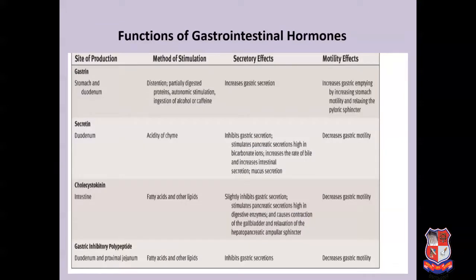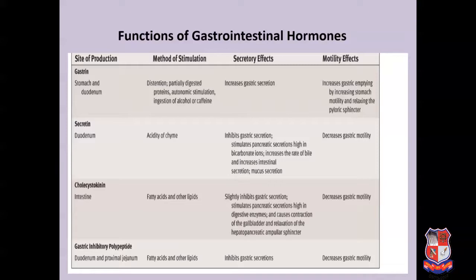As you can see from this table, these are the various functions of gastrointestinal hormones: gastrin, secretin, cholecystokinin and gastric inhibitory polypeptide. Gastrin is mainly present in the stomach and duodenum. Its secretory effect is to increase gastric secretion, and it is responsible for increasing gastric emptying by increasing stomach motility and relaxing the pyloric sphincter.